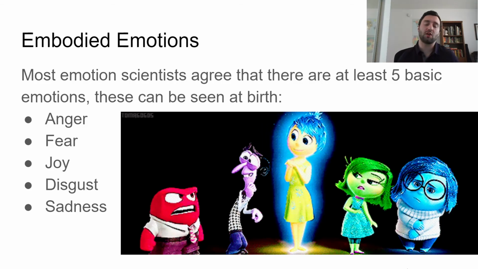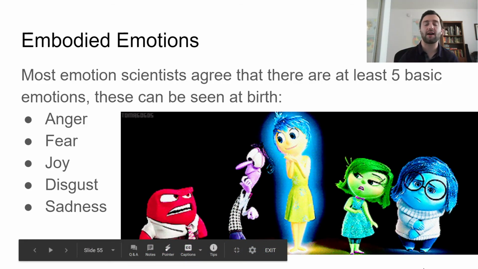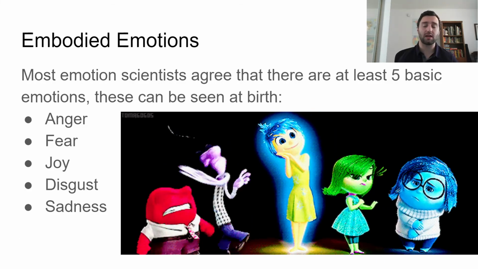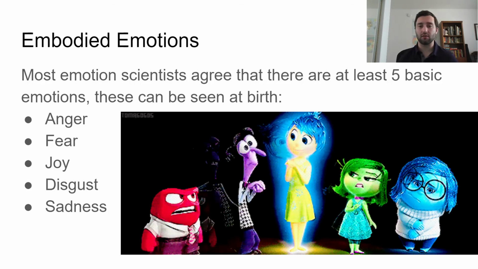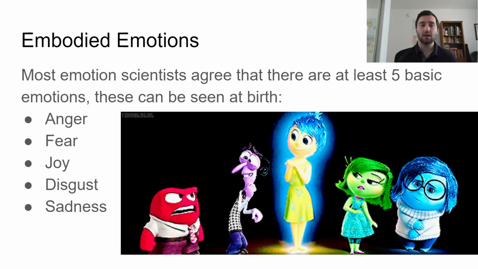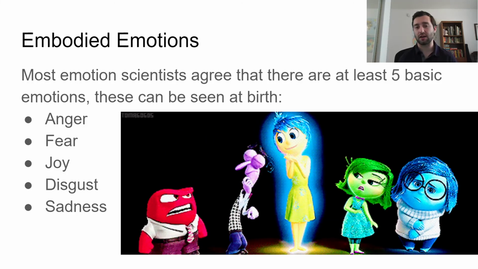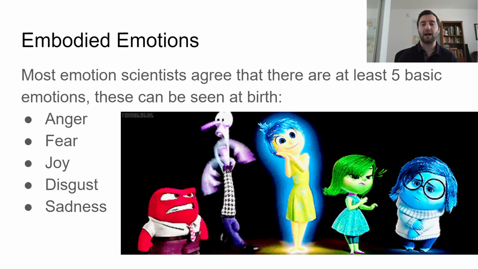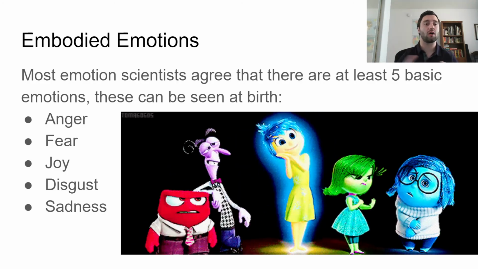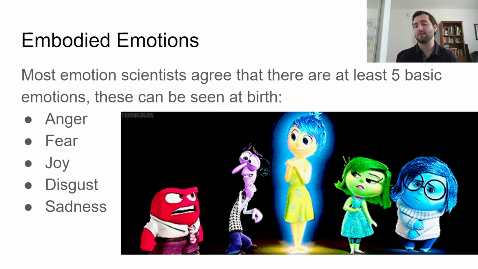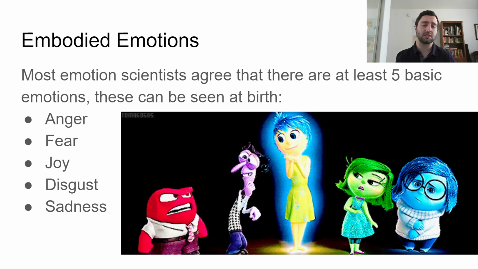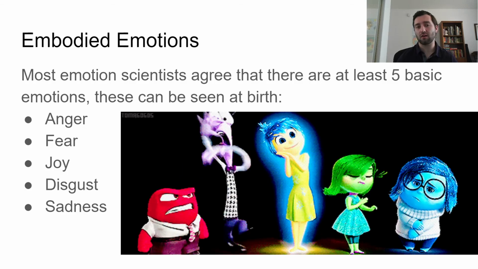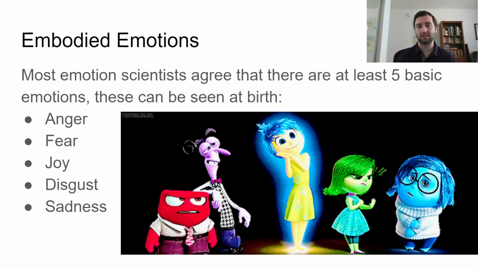The last piece we're going to talk about very quickly is the five basic emotions. Most emotion scientists agree that there are five basic emotions. Again, different psychologists have different numbers. There are thousands you could technically say are emotions, but most say there are five basic ones, and everything after that is combinations of these. Some people argue there are more, like 8 or 16, but five is the main consensus. Those five emotions are anger, fear, joy, disgust, and sadness.